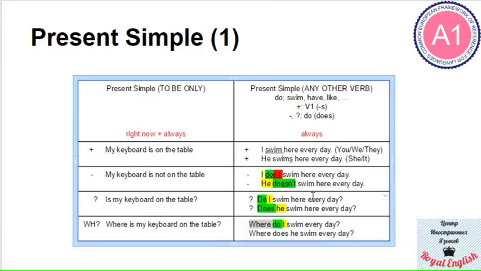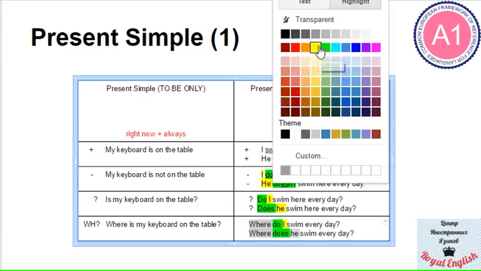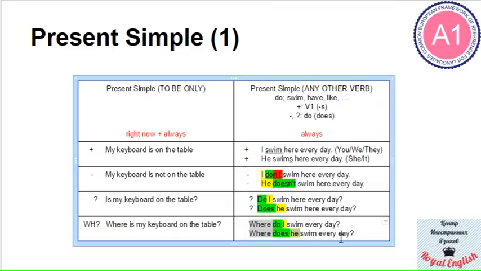So instead of he doesn't swim here every day, we now have does he swim here every day? Or where does he swim every day? So this is what we do with third person singular, he, she, it.